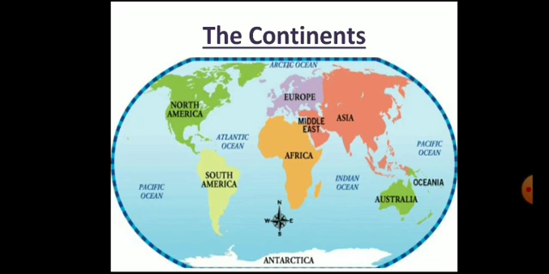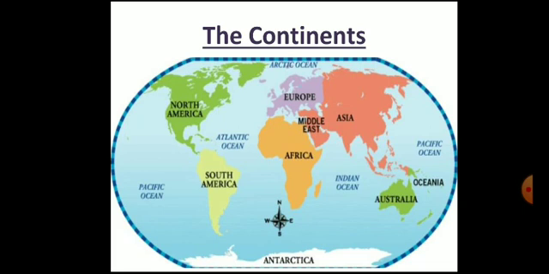Up to 7 regions are commonly regarded as continents. A short definition is, the huge land masses are called continents. There are 7 continents. How many continents? 7.